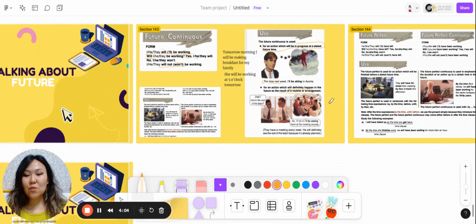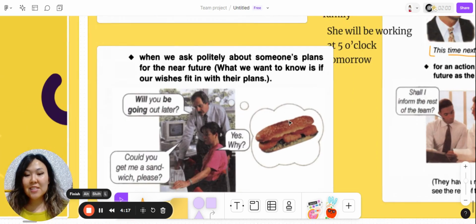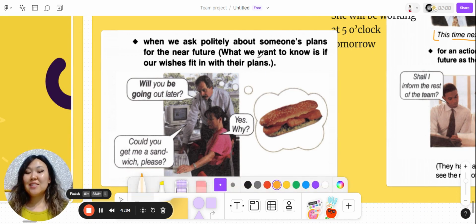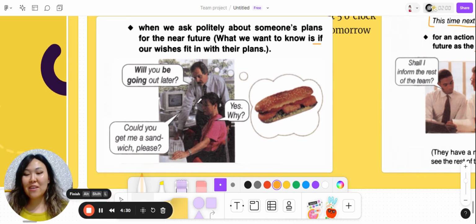So, next one is when we ask politely about someone's plans for the near future because we want to know if our wishes fit in with their plans. So here we have an example like, will you be going out later? And she's like, yes, why? And then he's telling about something that he needs from her. Could you get me a sandwich, please?